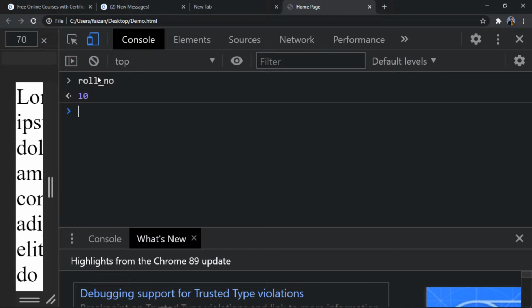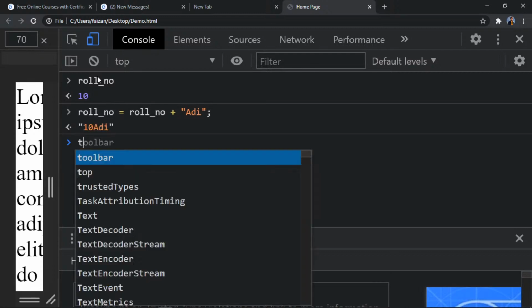Now if I do rollNumber plus a string, say Adi, is it possible in any other language? No, it is not, but it is possible in JavaScript. In your rollNumber there is 10, and you are adding Adi, a string, to it. So when I press enter, it says 10Adi.